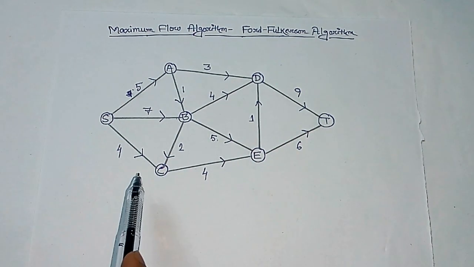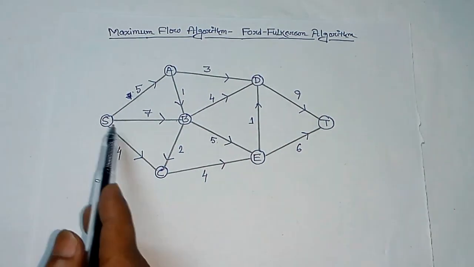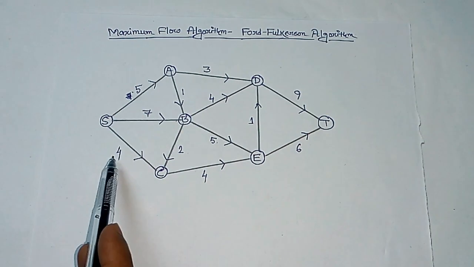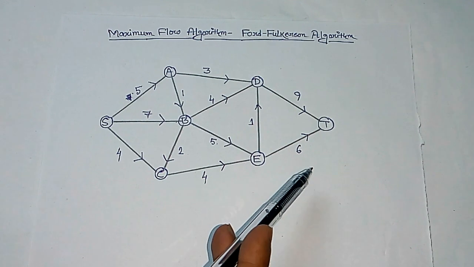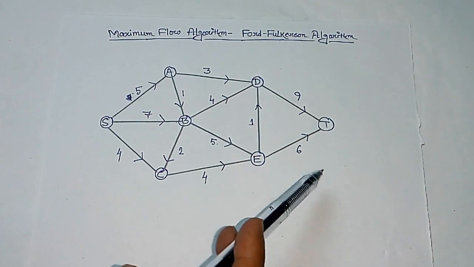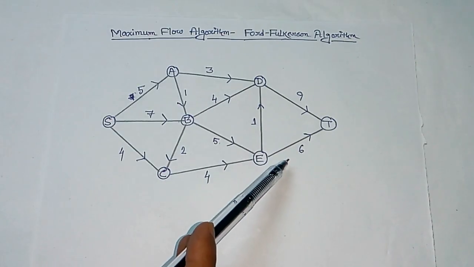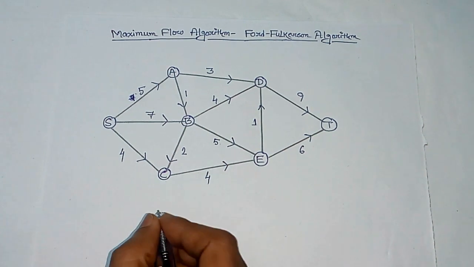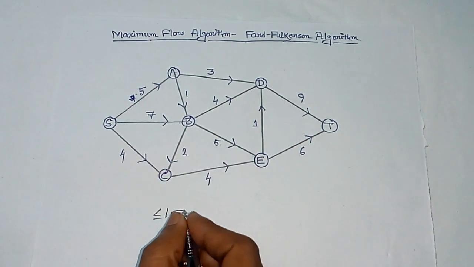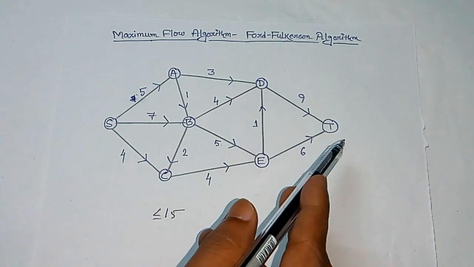Now here one thing to note, that the total amount of petroleum that can go out from S is 5 plus 7 plus 4, that is equal to 16, and the total or maximum amount of petroleum that can be sent to T is 9 plus 6, that is 15, and the minimum of these two is 15. So this should be the upper limit of the maximum flow. So there may be a maximum of 15 units of petroleum that can be sent from S to T.